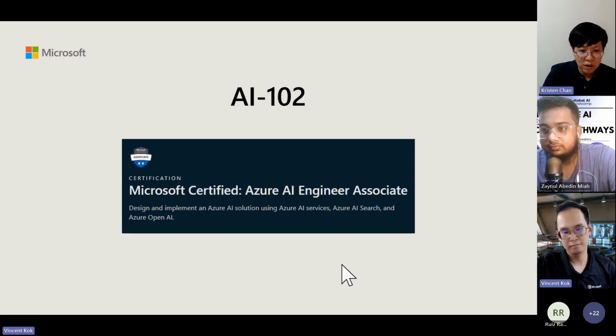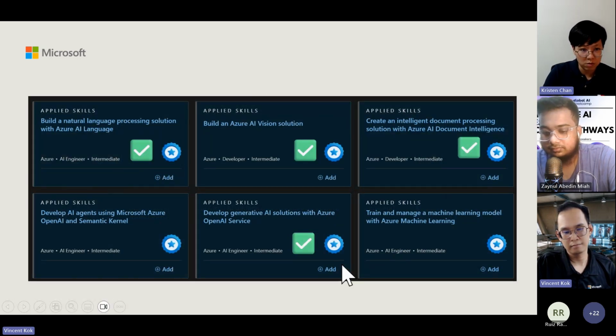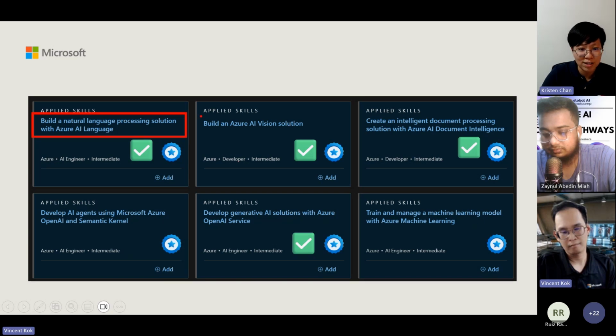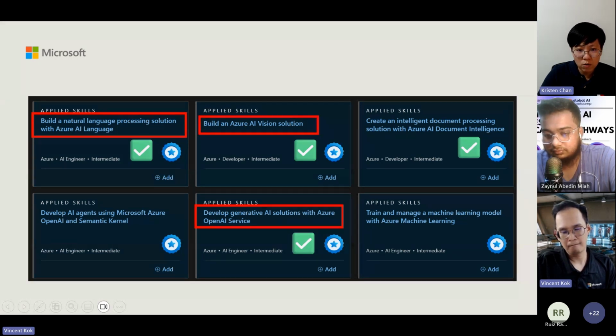And then you also have another six credentials, like Vincent shared, such as the speech language part, and currently we are very excited about the generative AI part, right? So we also have some applied skills with generative AI, and also vision solutions as well. We also have the document intelligence, which is also part of Vincent's app.